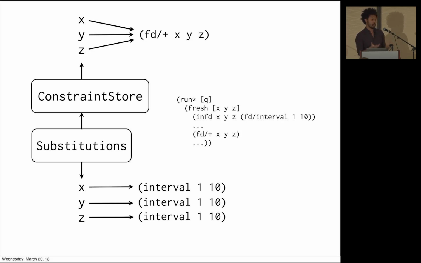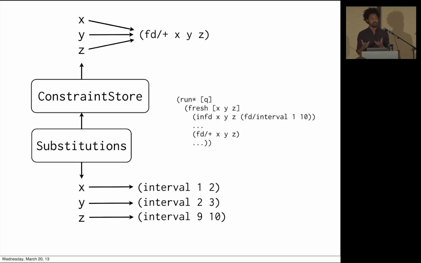We need some place to store constraints so that we can delay their running and then pull them out and then run them when we can. So the constraint store does something similar, but it maps logic vars to the sets of constraints that apply to them. And constraints are just functions. Then the substitution needs to do something new, right? It used to just store single values for variables. Now the substitution needs to be able to store possible ranges. And in fact, we need some way to efficiently refine information.